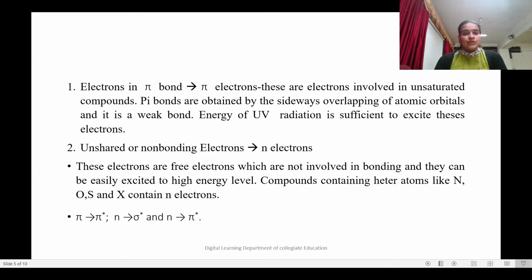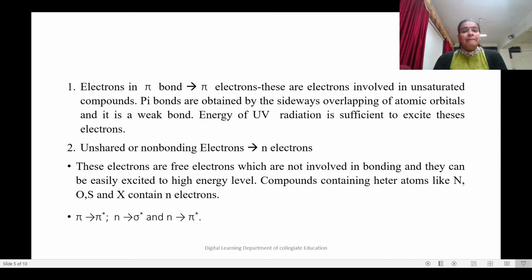When it comes to pi electrons, they are involved in unsaturated molecules like alkenes, alkynes as well as carbonyl compounds. So here pi to pi star transition or pi to sigma star transition needs less energy and it falls in the UV region. And the third type of electrons are n electrons, non-bonding electrons or unshared electrons, which will be there in the molecule when there is a heteroatom which contains a lone pair of electrons. Even for the transition of n to sigma star or n to pi star we need less energy, and that will fall in the UV region.